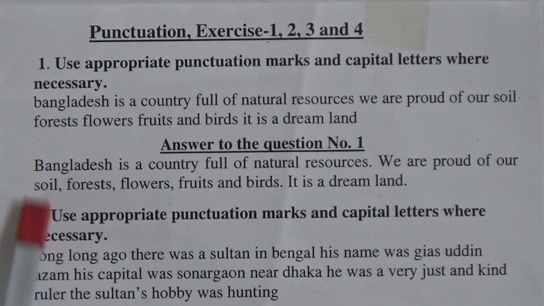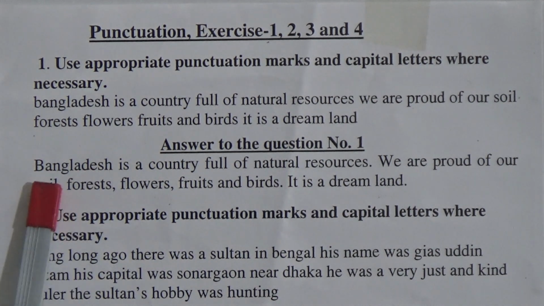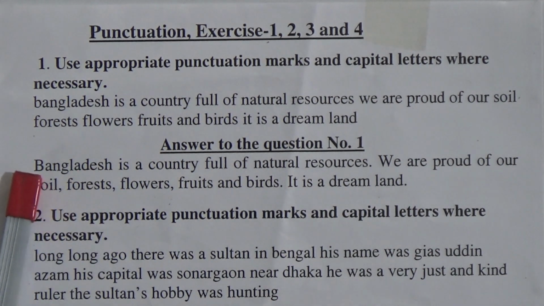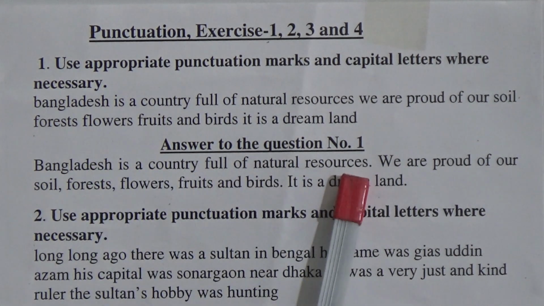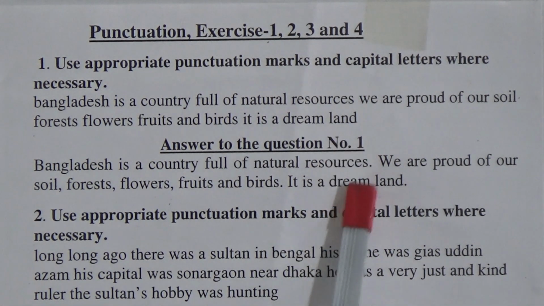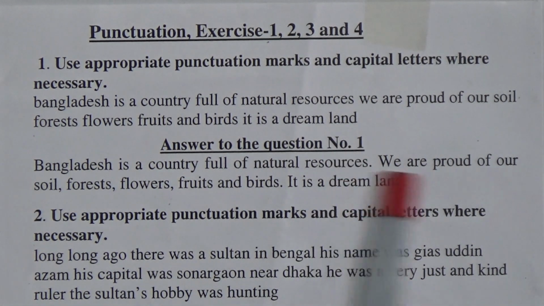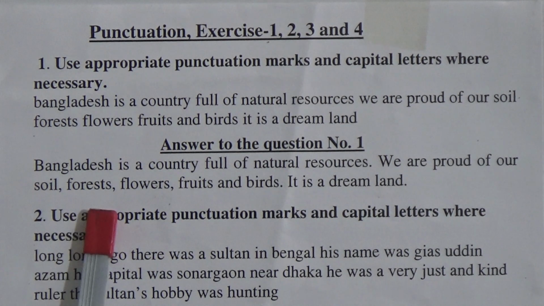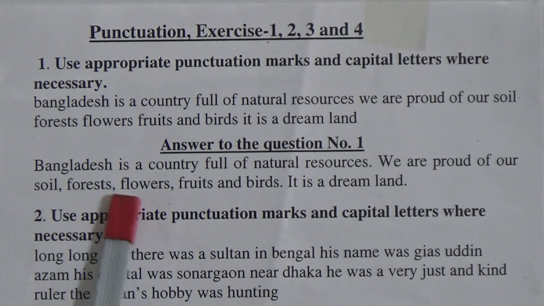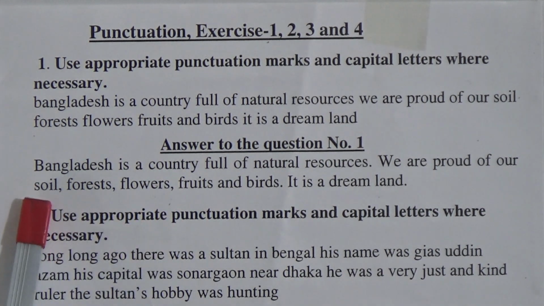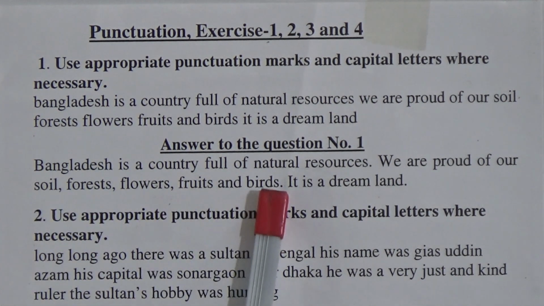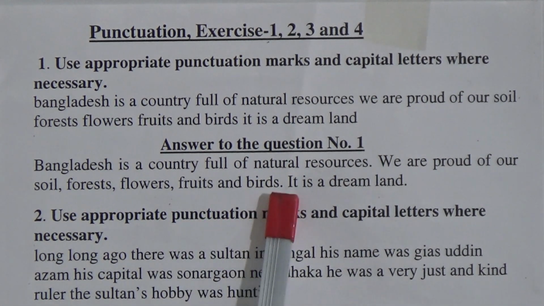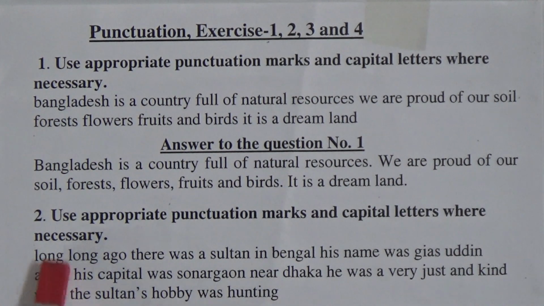So the answer: Bangladesh, the country's name, always takes a capital letter for the first letter of a country. Bangladesh is a country full of natural resources, full stop. After the full stop, W will be capital. We are proud of our soil, forests, flowers, fruits and birds. Because soil, forests, flowers are different things, we have to use commas. Full stop. Again, after the full stop, I will be capital. It is a dreamland, full stop.